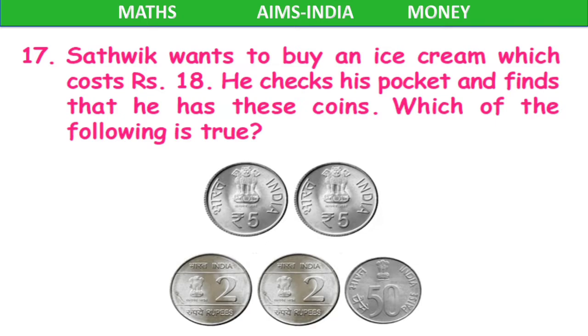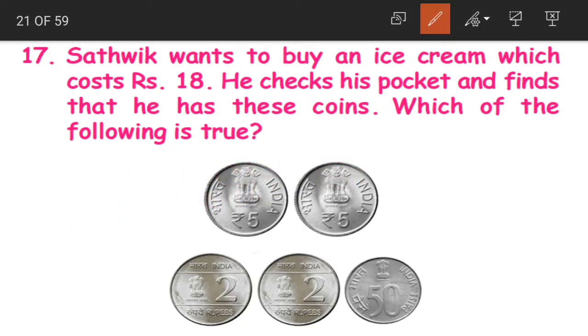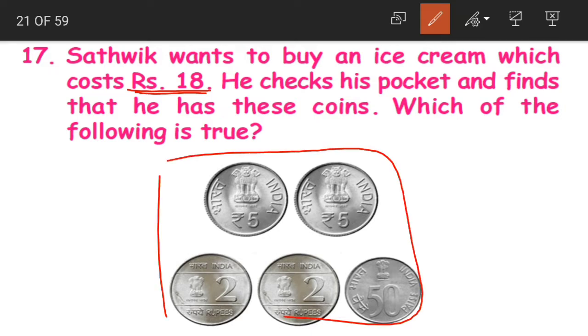Next question 17. Satvik wants to buy an ice cream which costs 18 rupees. He checks his pocket and finds that he has these coins. Which of the following is true? Now what is the cost of the item that he wants? He needs to have 18 rupees. Now how much money does he have?